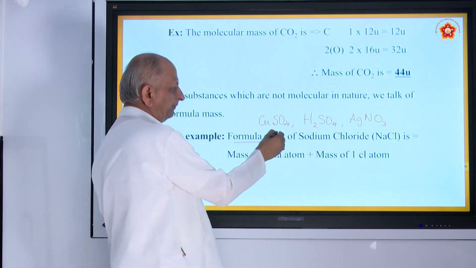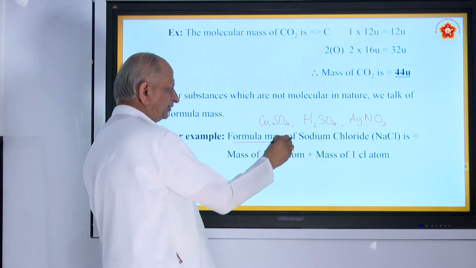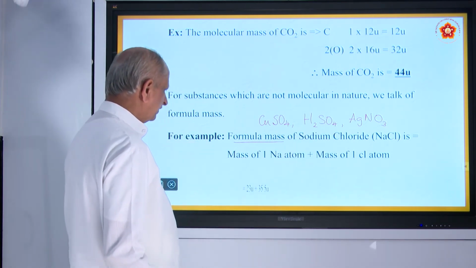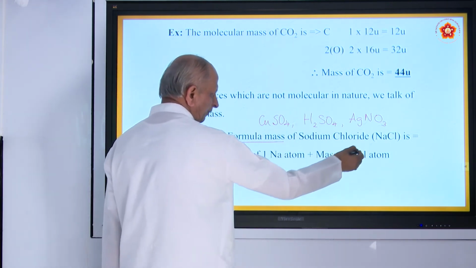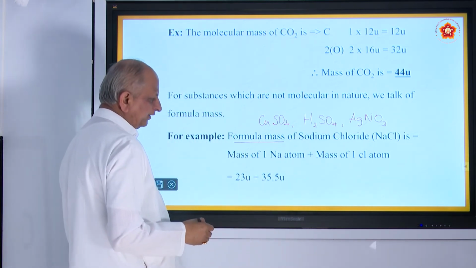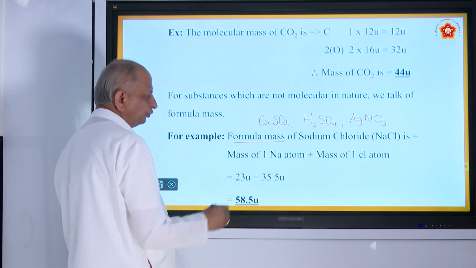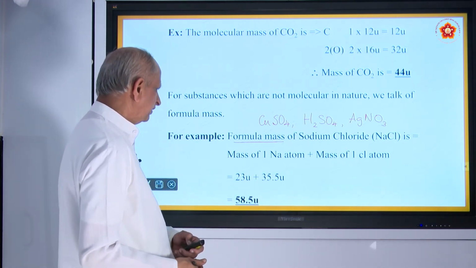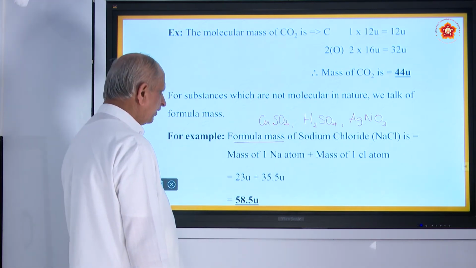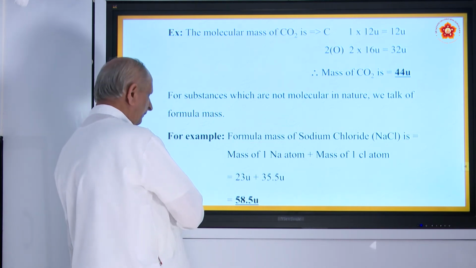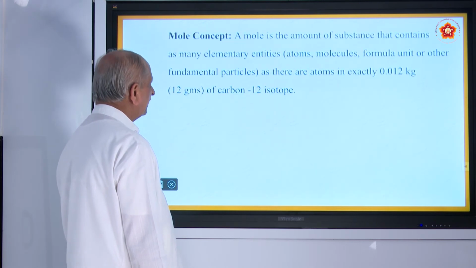So the formula mass of sodium chloride, NaCl, is the mass of one Na atom plus the mass of one chlorine atom. The mass of one sodium atom is 23U, and the mass of one chlorine atom is 35.5. If you add it, you get 58.5U, atomic mass unit. If you write in grams, 58.5 grams, that is called gram formula mass, about which you are going to study in a higher class. That is a problem on that.